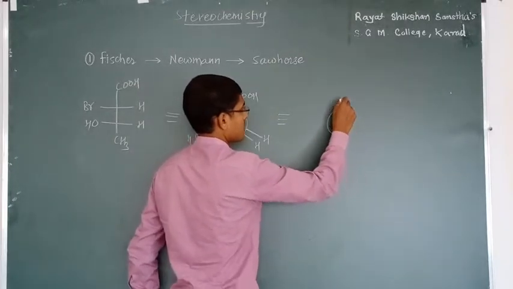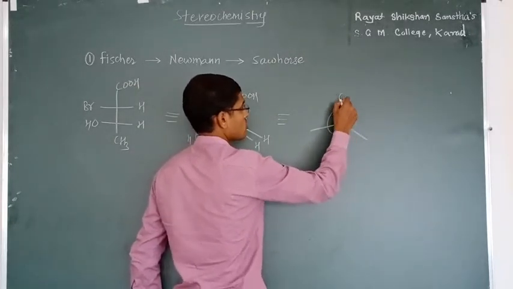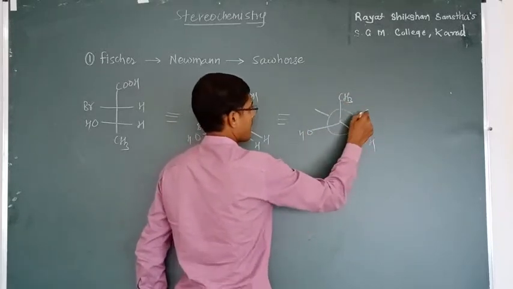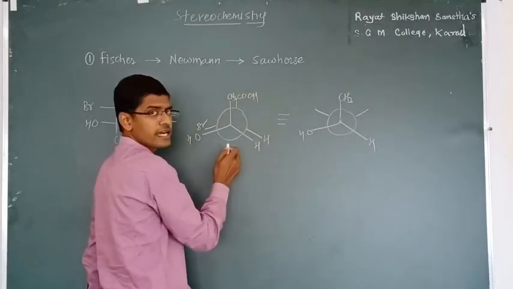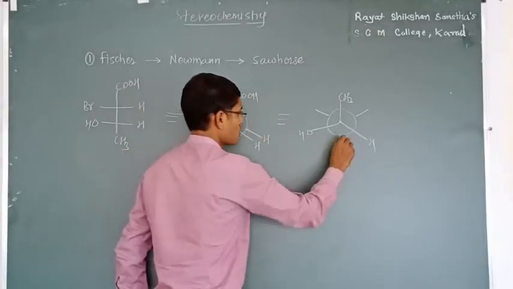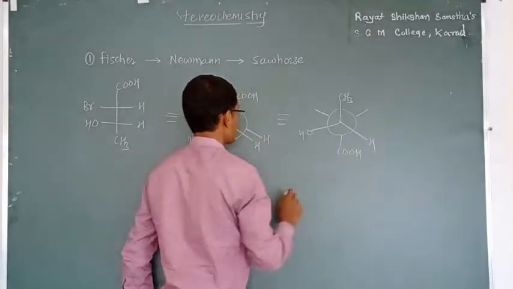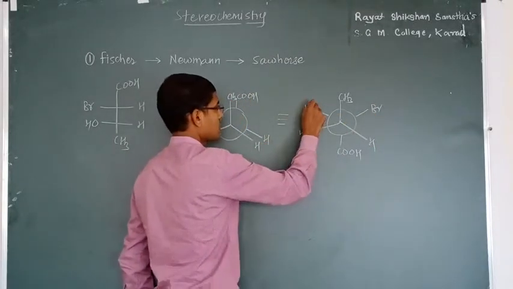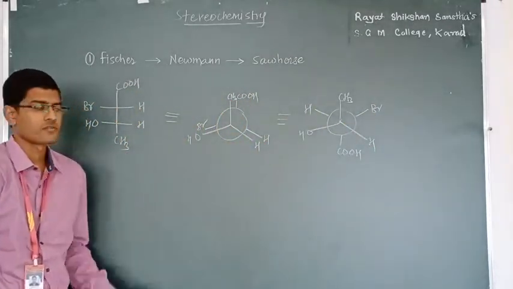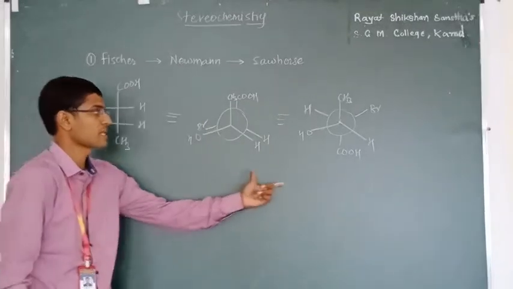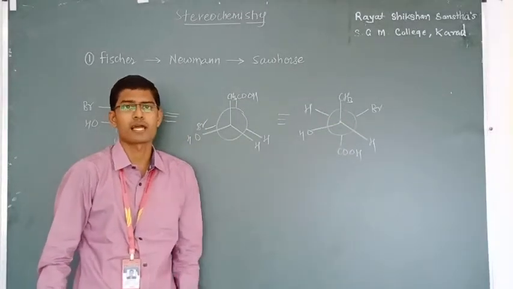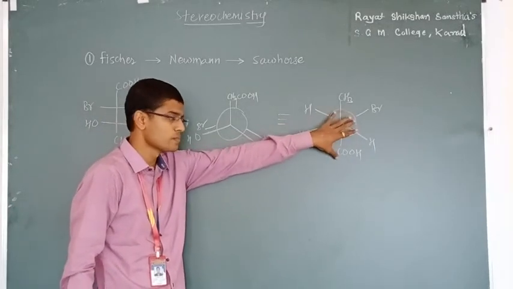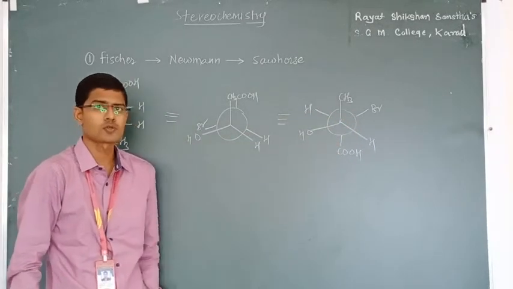This is my frontal carbon. I am keeping this carbon constant and rotating the rear carbon by 180 degrees. So CHO will come here, bromine will go here, and this hydrogen will go here. We have converted our Fischer projection formula into a Newman projection formula, and now it is very simple to convert this Newman projection formula into a Sawhorse projection formula.